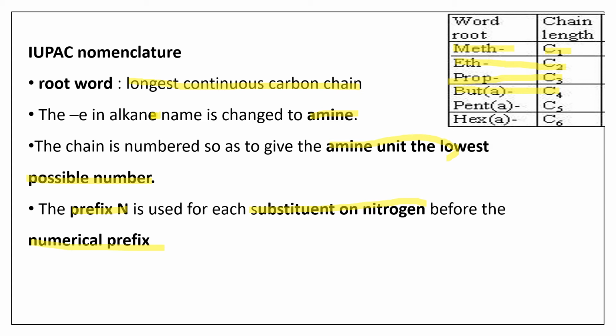Similarly, tri. Those di and tri are the numerical prefixes, and this prefix N has to be used before those numerical prefixes. Okay. So these are some of the rules we follow in IUPAC nomenclature of amines.